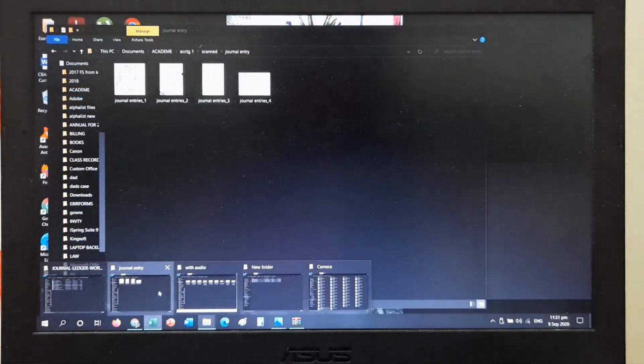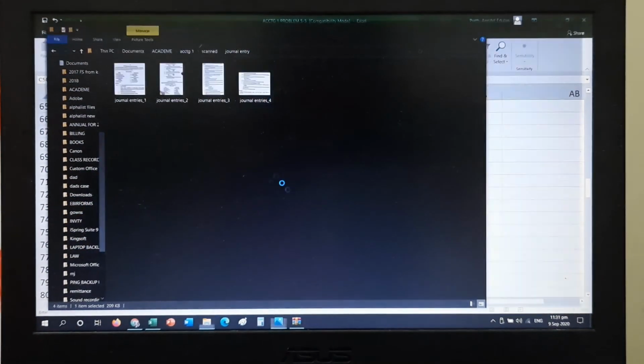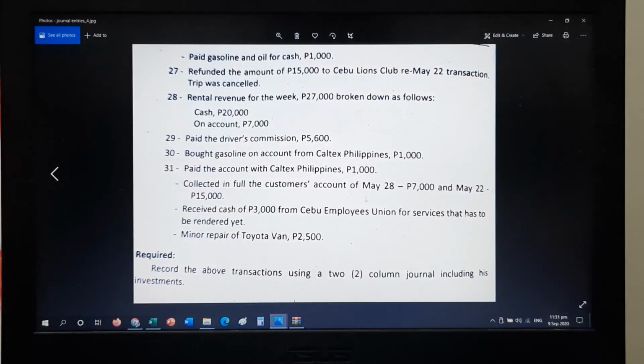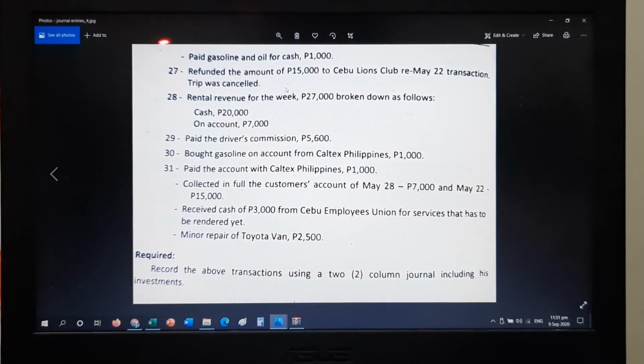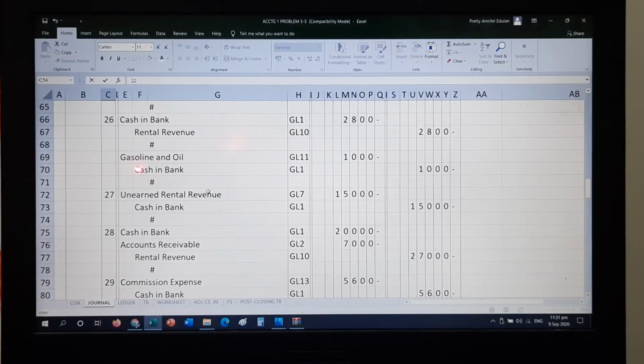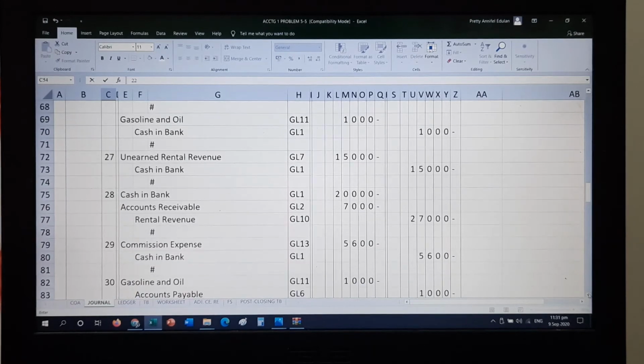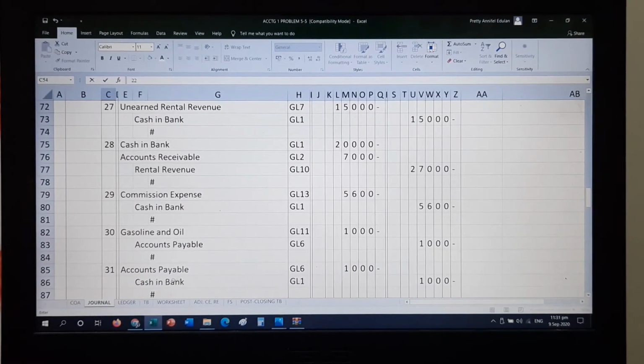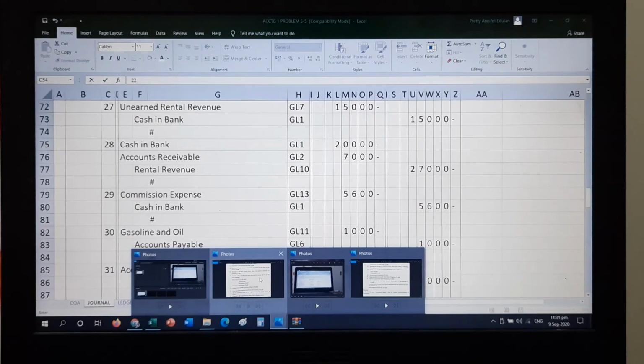For the next transactions, it's a bit long, no? Anyway, for May 26, we have another transaction, paid gasoline and oil for cash. So that is the recording of an expense. Gasoline and oil, and payment was in the form of cash, credit cash in bank. Do not forget the folio, that is GL11 and GL1, worth 1,000 pesos.